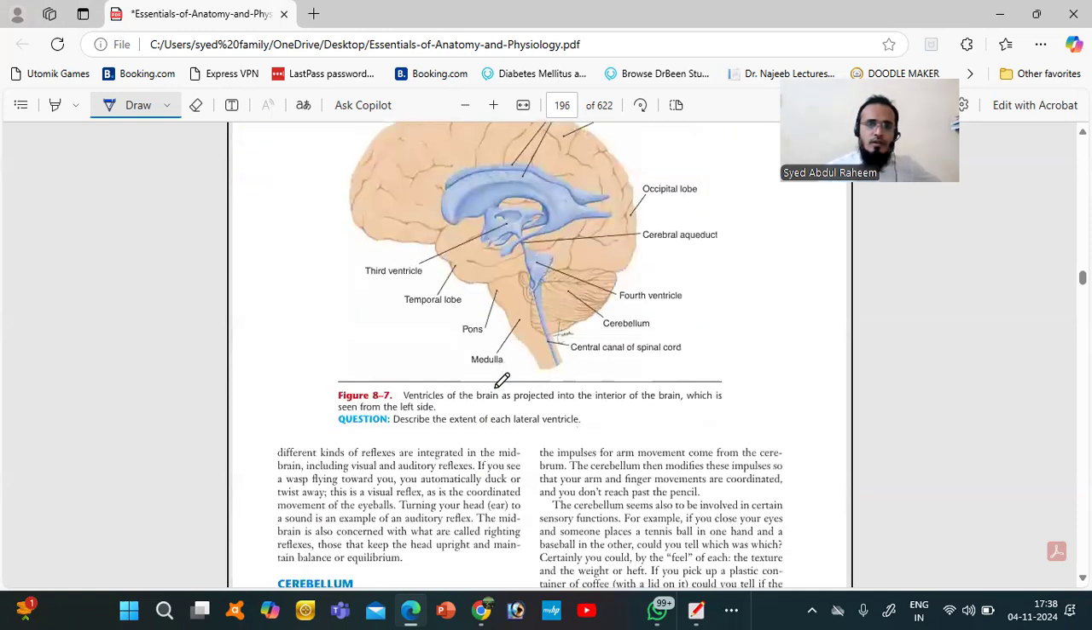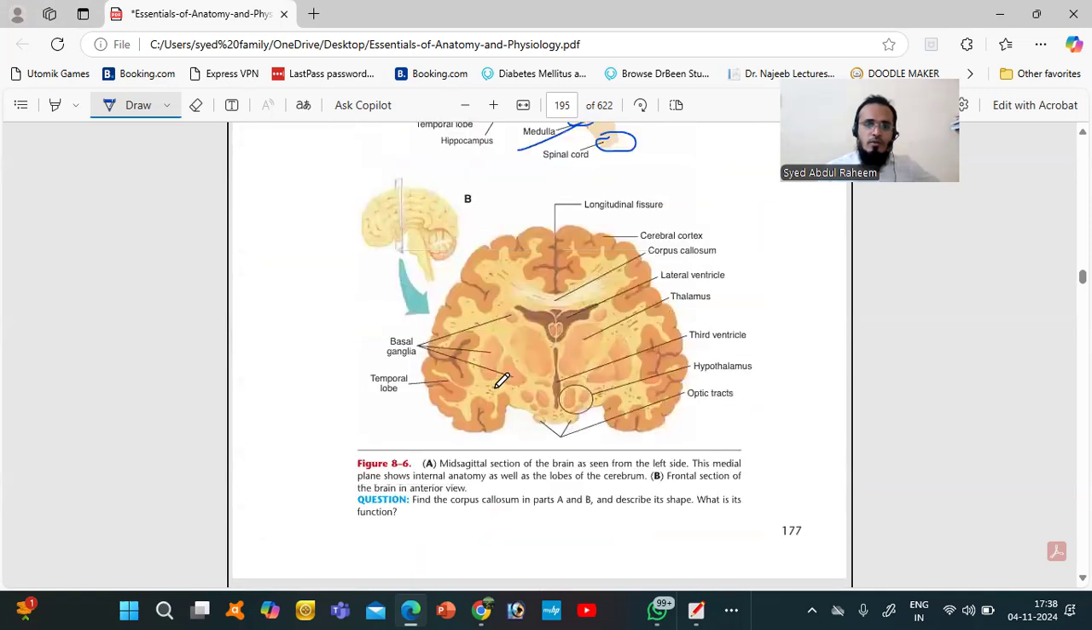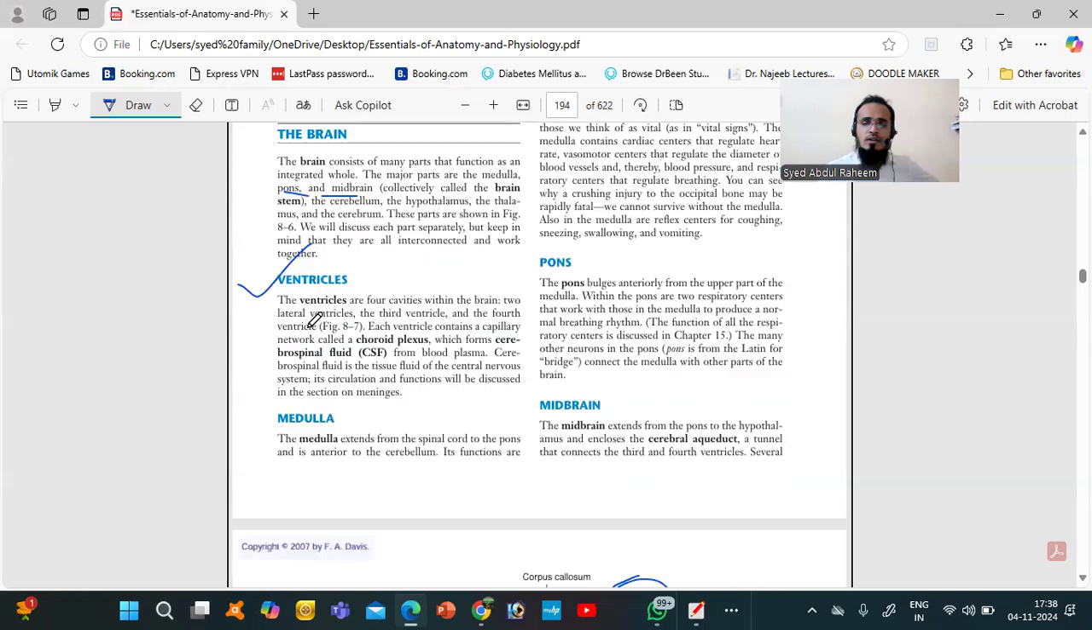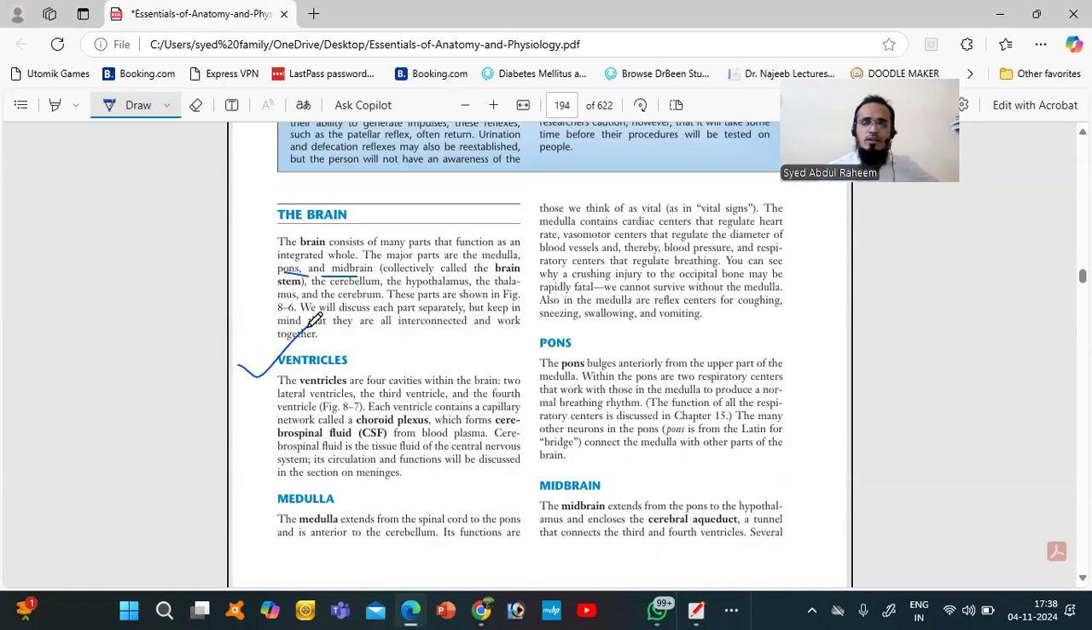So first we will talk about the ventricles. Ventricles are spaces containing the cerebrospinal fluid, which circulates throughout the brain and spinal cord to maintain the blood-brain barrier. Okay, we will discuss the meninges.